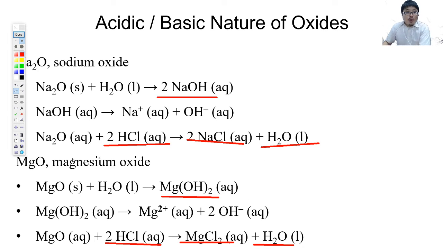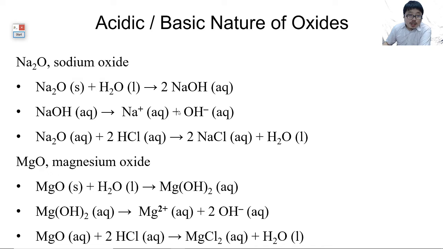So we can call sodium oxide and magnesium oxide proton acceptors. The O accepts the proton, forming water. So these two are what we call basic oxides. Not only do they become alkaline solutions in water, they happily accept a proton from the acid to form water. That's how we name them.